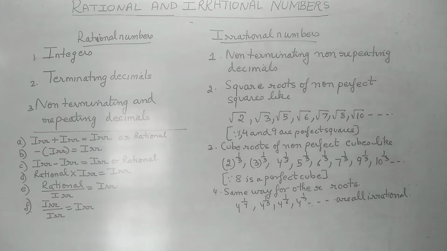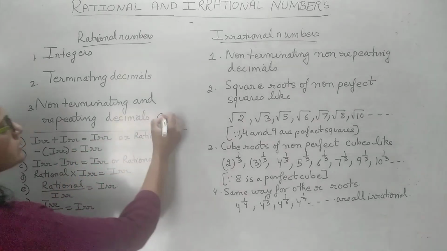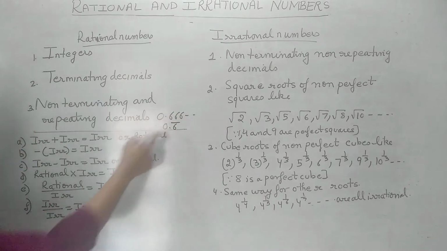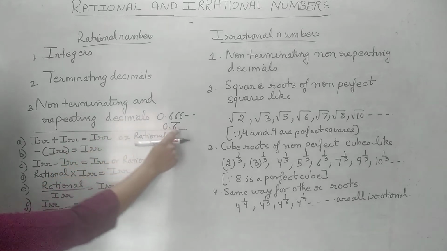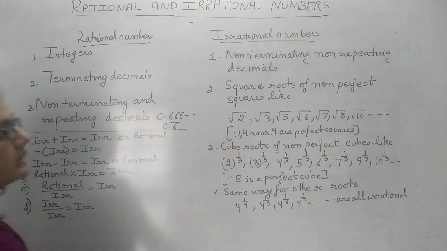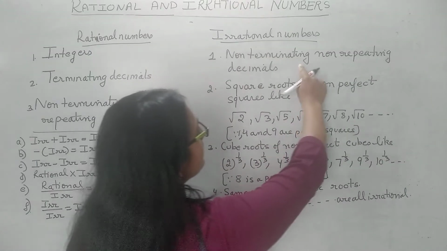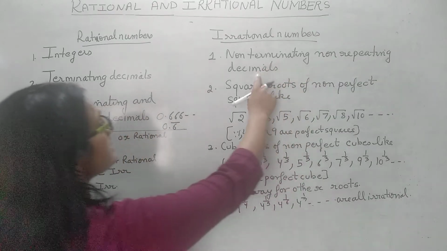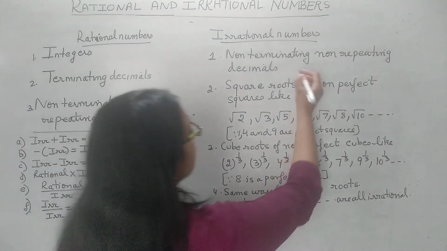Non-terminating and repeating decimals. The decimals which keep on repeating, either one number or two numbers keep on repeating. Like if I write 0.666, these are repeating decimals, and all repeating decimals are rational numbers. Similarly, non-terminating and non-repeating decimals are irrational numbers.